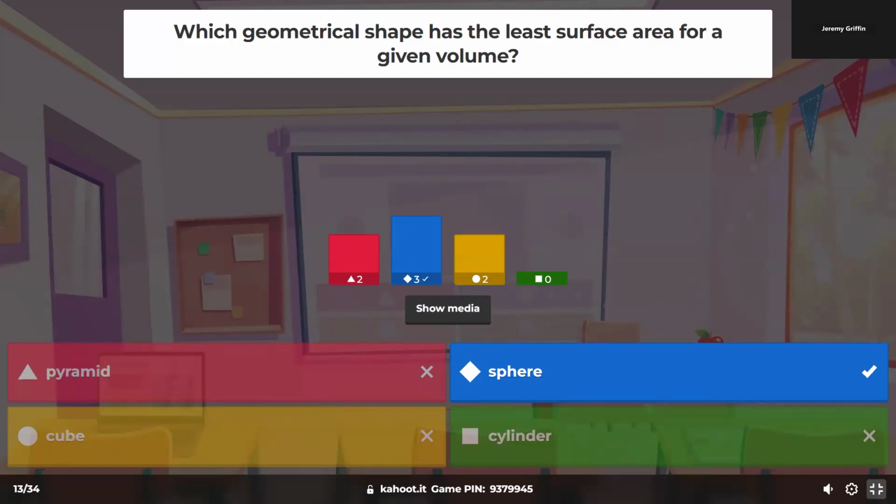What if you have a blob of Play-Doh and you want to put it into a shape that minimizes the surface area? What should you roll it into? How about a sphere? Right, it's the same question. Or here's kind of the opposite perspective.